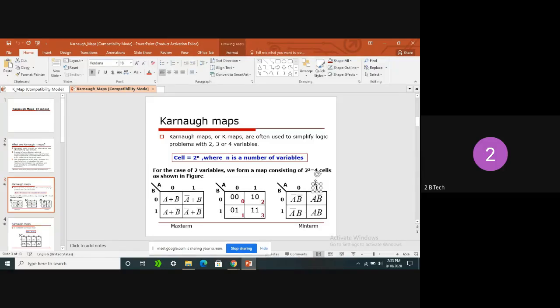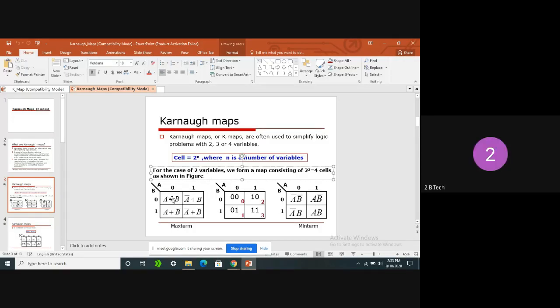You can also change the positions of A. We can place A here, or we can place B here. There is no problem with changing the position of the AB values. If you see the first cell, if it is a max term, in order to represent 0 we take it as A. Clear all of you? Yes, sir. Max term is clearly a sum term.